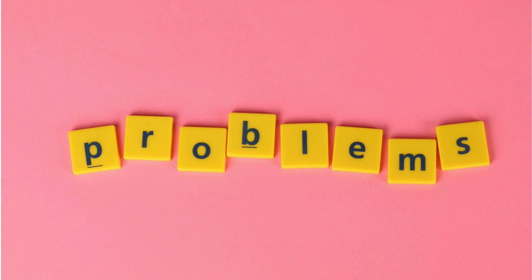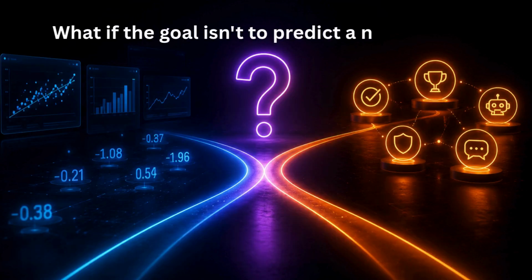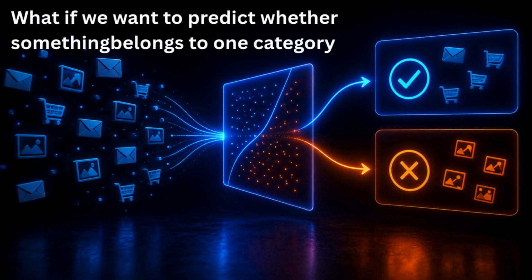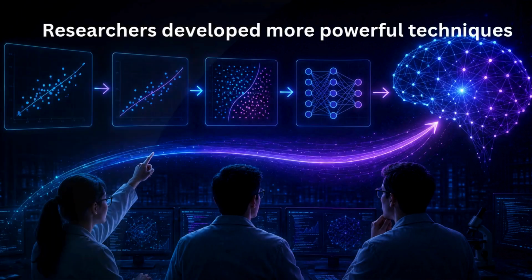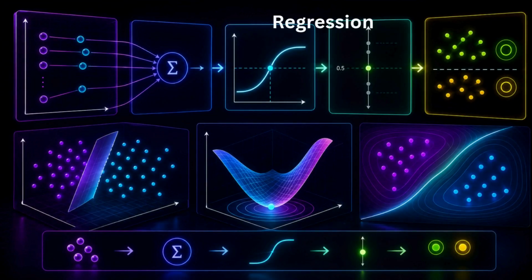But there's one problem. What if a straight line isn't the best fit for the data? And what if the goal isn't to predict a number at all? What if we want to predict whether something belongs to one category or another? To answer those questions, researchers developed more powerful techniques: locally weighted regression and logistic regression. And that's exactly what we'll explore in the next video.